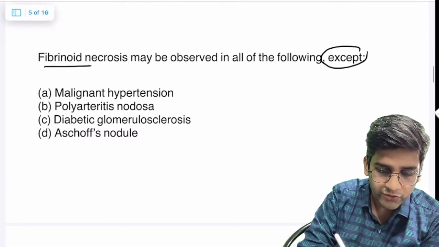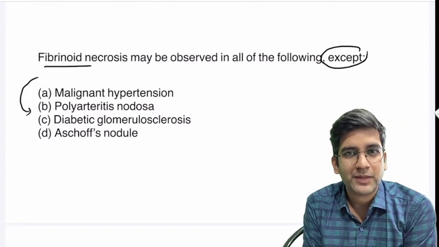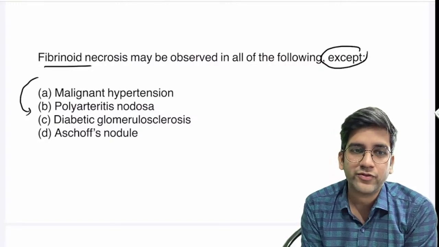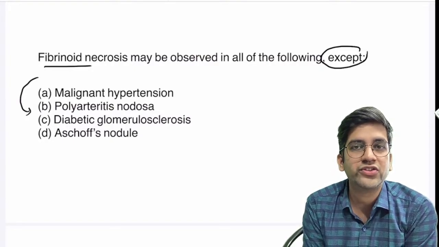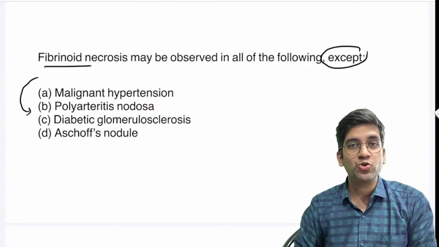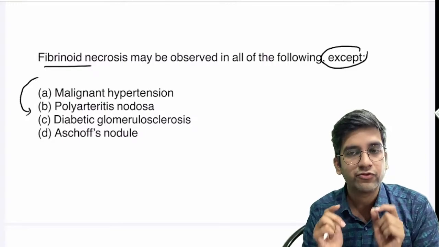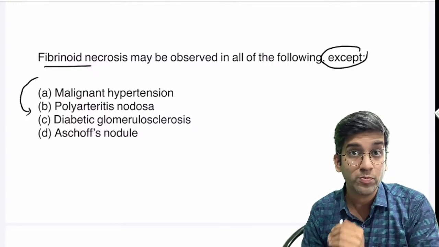You saw fibrinoid necrosis and then jumped to the answer. Some of you might have. If you've done that, please make sure you don't do this in the real exam, because these are silly mistakes you can avoid. Please don't be in a hurry. You have easily 45 seconds to a minute for every question. Please don't be in a hurry, right?